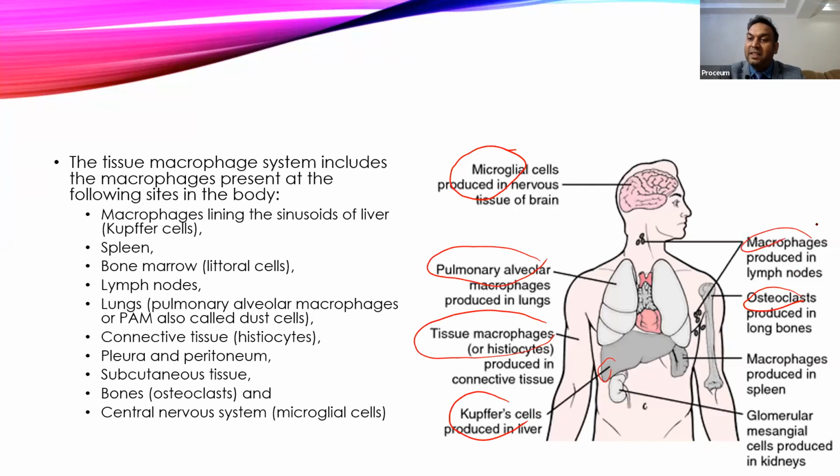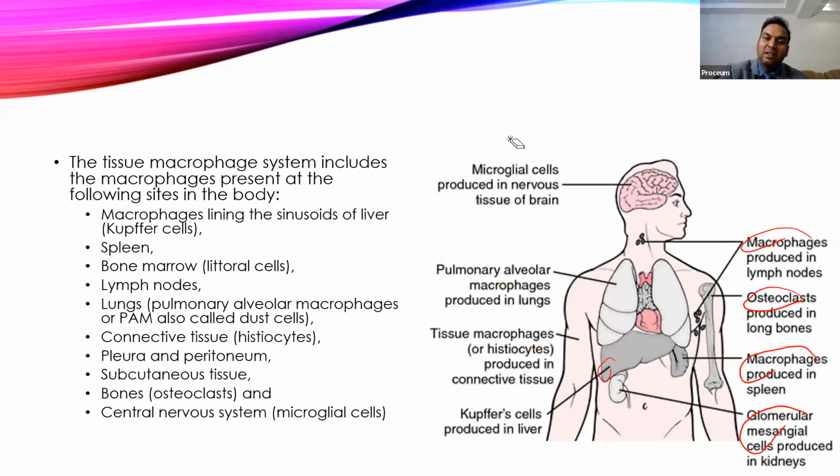Then macrophages present in the lymph nodes, and macrophages also present in the spleen. And then glomerular mesangial cells, which are present in the kidney. So these are different types of macrophages. You don't need to remember all those things, but sometimes you might get a question with the specific macrophages, like Kupffer cells are found in. Now we are not expecting this type of question in NEXT, but we don't know what can come.